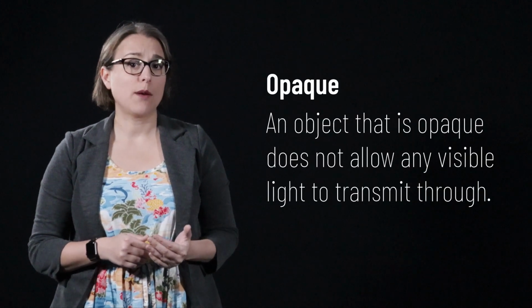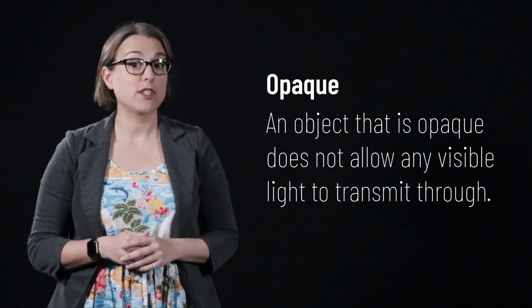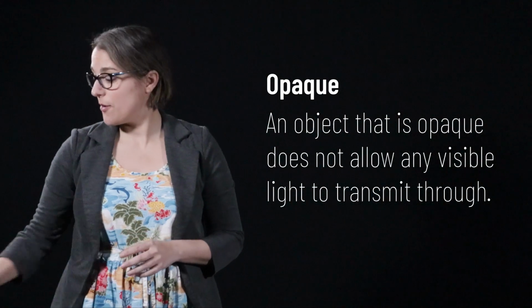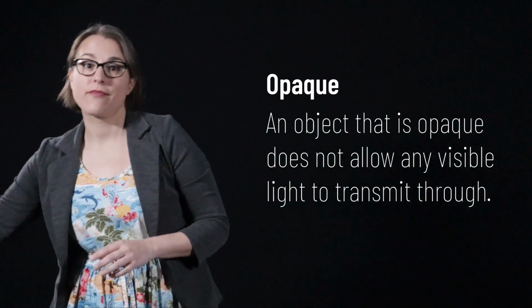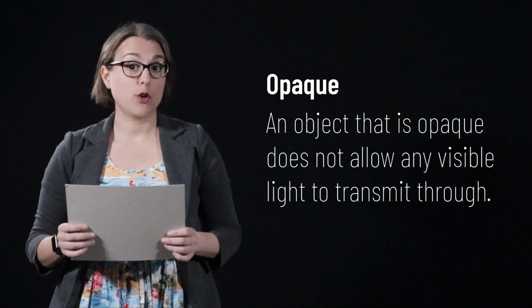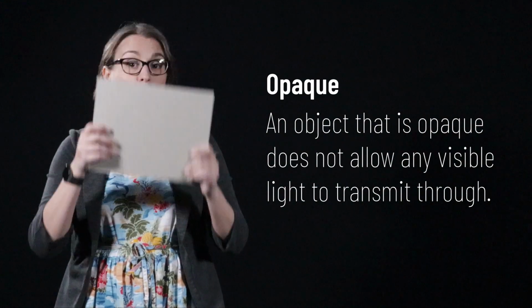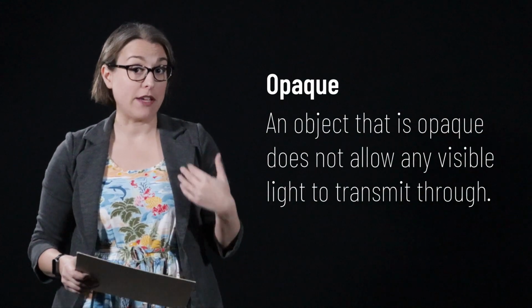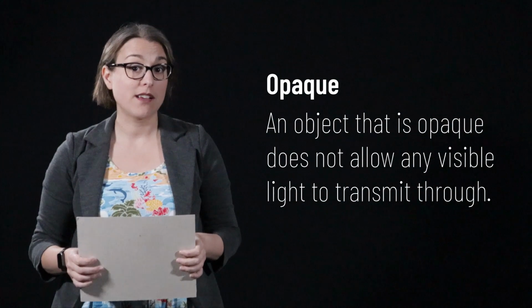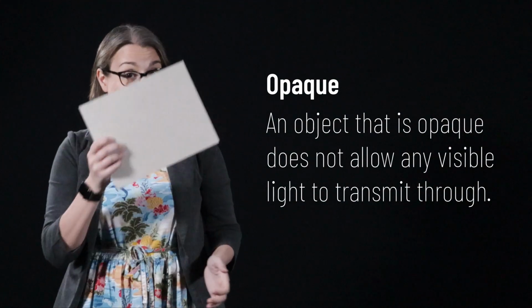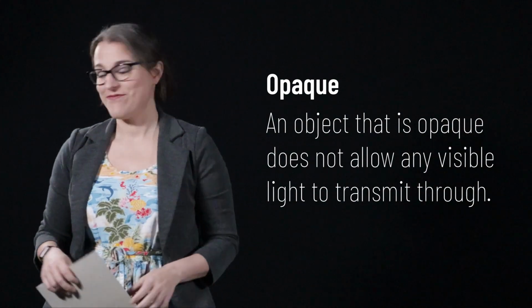Whether or not objects allow light waves to pass through them gives them different properties. We say that an object that does not transmit any visible light through it is opaque. This piece of cardboard is opaque. When I hold it up between the camera and my face, I cannot see the camera, and as a result, you cannot see my face.